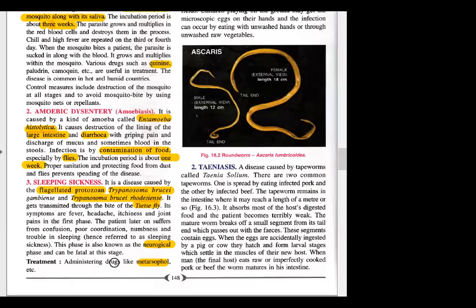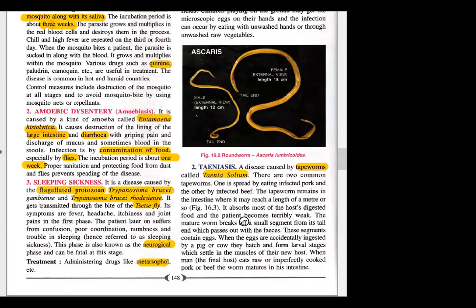Let's go forward. Next disease is Teniasis. The name itself tells about the pathogen, that is Taenia solium. So this is a tapeworm. T for tapeworm, T for Taenia solium, remember it. So Taenia solium is the pathogen for Teniasis, and there are two common tapeworms.